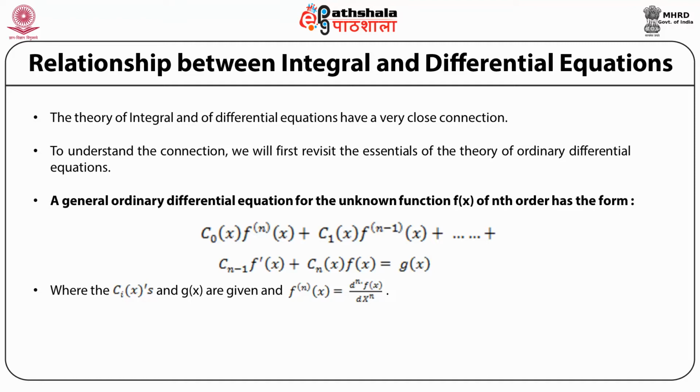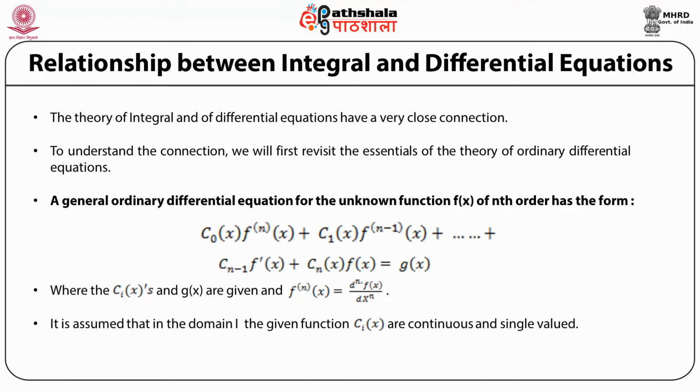are themselves functions of x, and it involves the derivatives of the unknown function f with respect to some variable x, and we can have derivatives of all order. Thus, the coefficients ci of x and g of x are given, and the nth derivative of f is defined as the nth derivative of f of x with respect to x. It is assumed that in the domain I, the given functions, that is the coefficient functions ci of x and the function g of x, are all continuous and single valued.